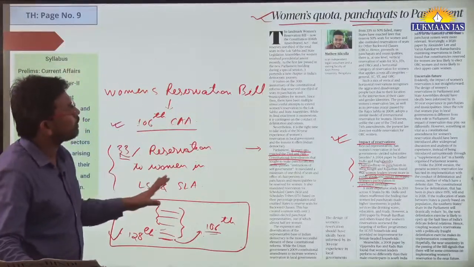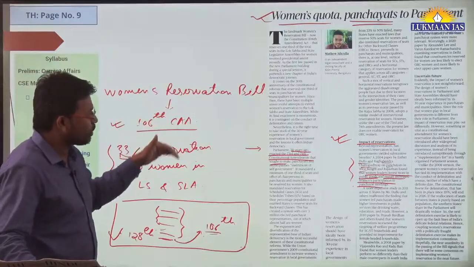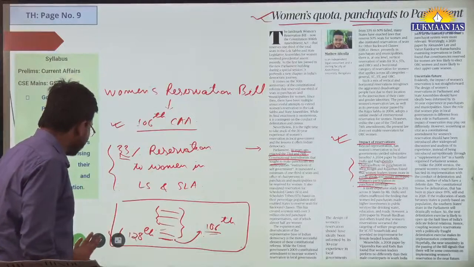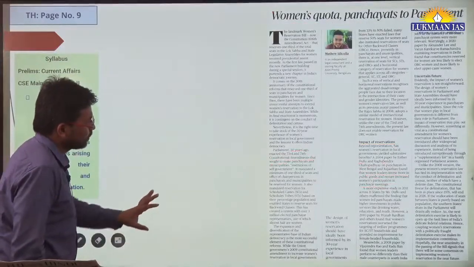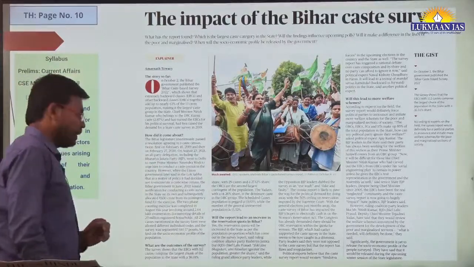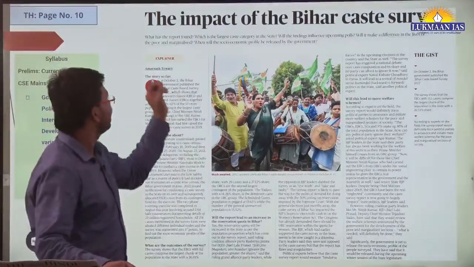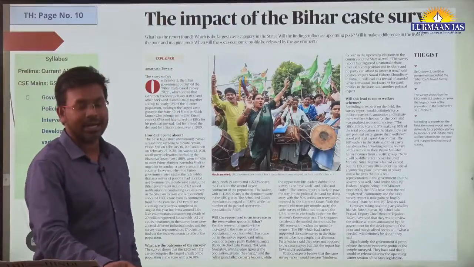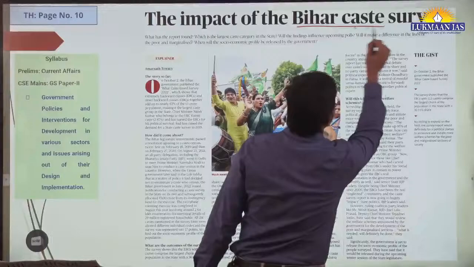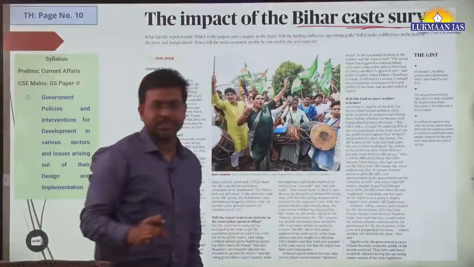Okay. So this topic is good. You need to read this topic once again on your own to understand some of the examples that the author has talked about. Otherwise, the thought process I have explained. Then this is another topic. It says the impact of Bihar caste survey. So why is this caste survey important? We need to understand this.